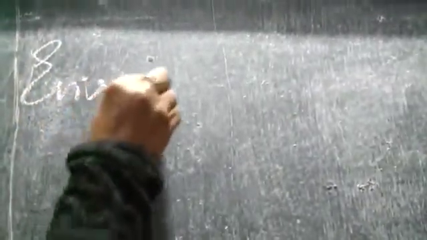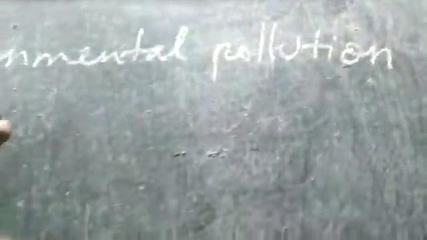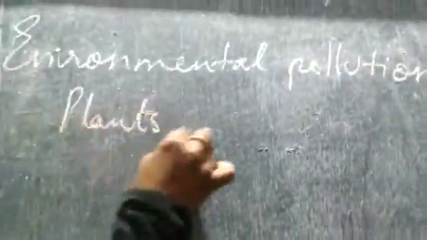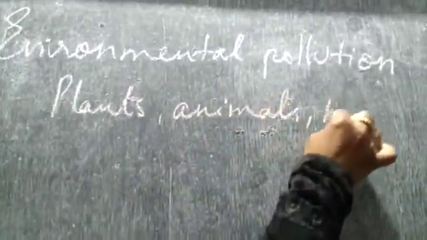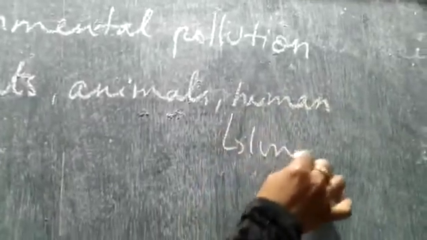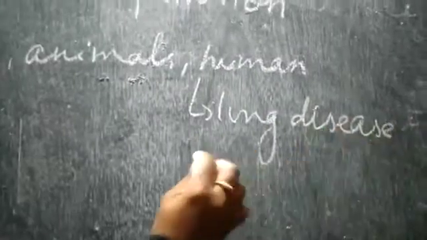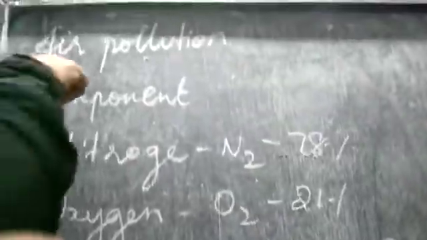Environmental pollution causes disturbance to plants, animals, and humans. In humans, it causes certain lung diseases, and it may also cause cancer. Now let us study about air pollution.